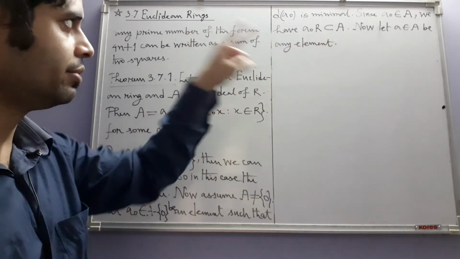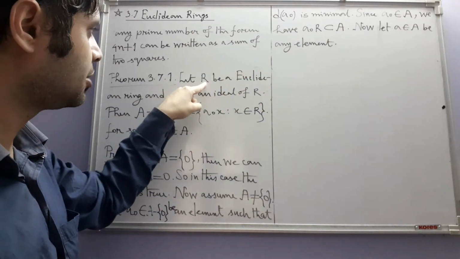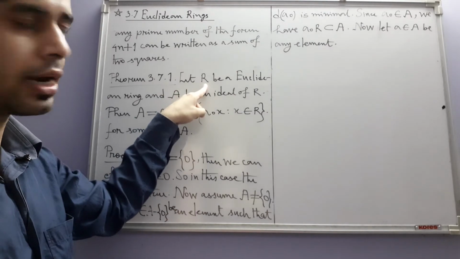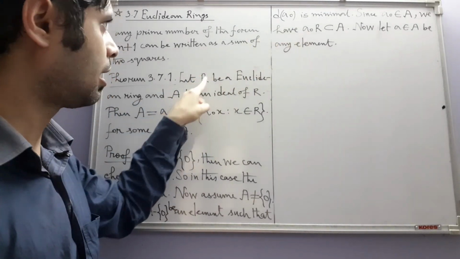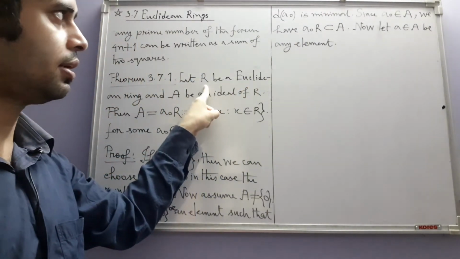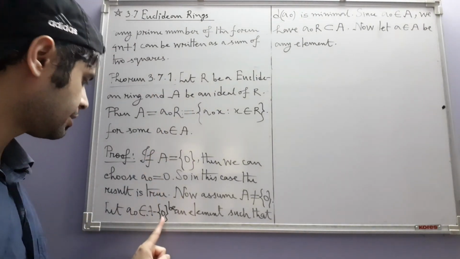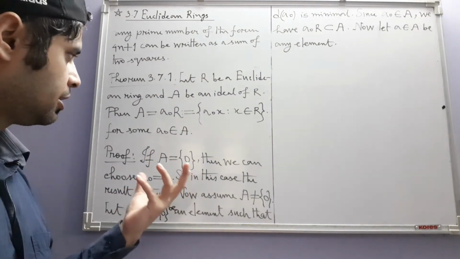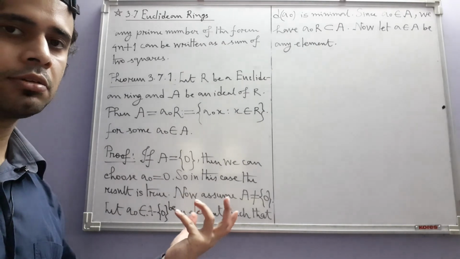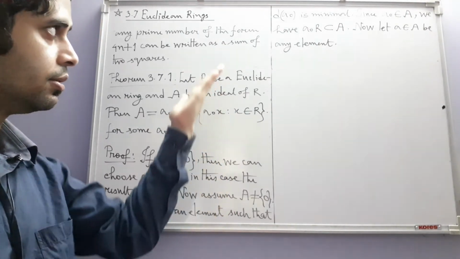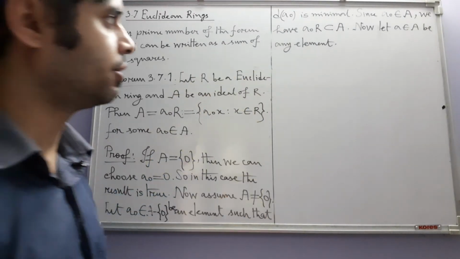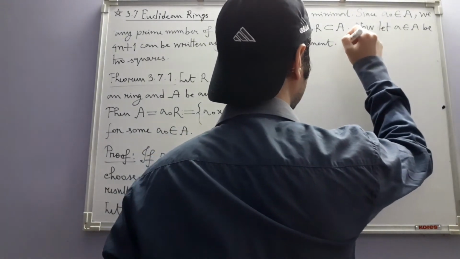After all, every element we are choosing is ultimately in the Euclidean ring R. So a naught is in R and a is also in R, and a naught is not equal to 0. So we can apply the second condition from the definition of a Euclidean ring with these two elements a and a naught.